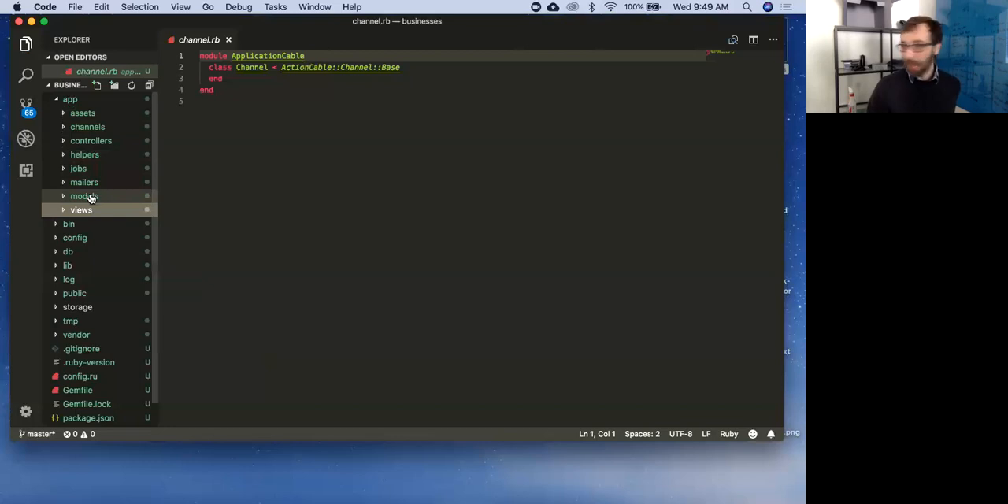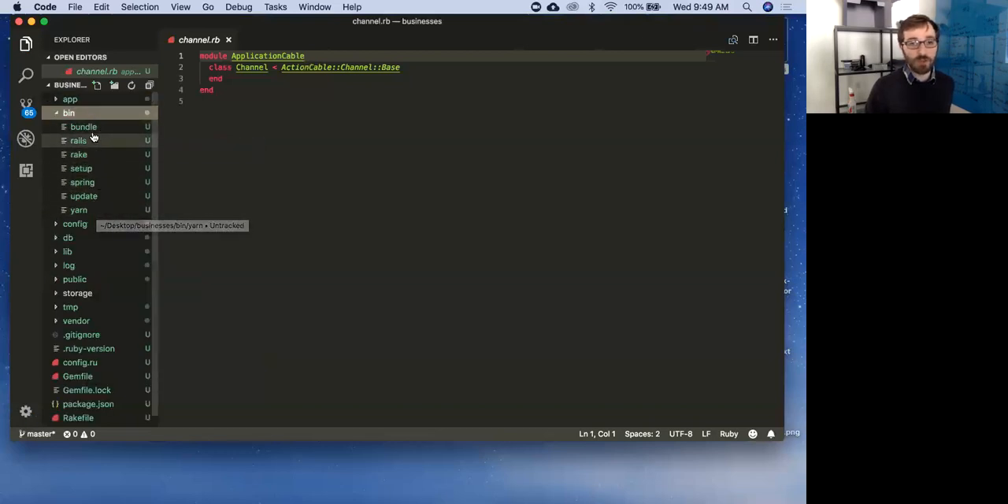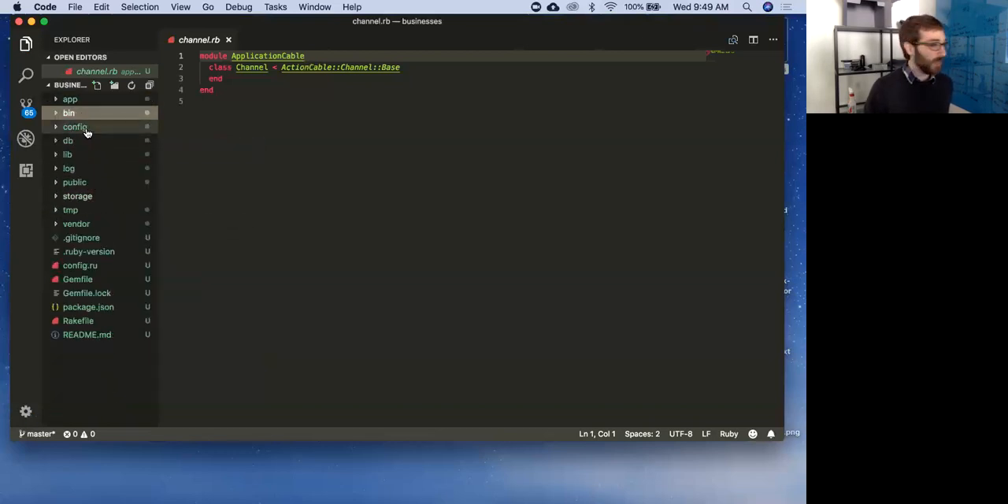So that's app. Cool. There's a couple other things here. I'm not going to go through everything. Bin has a bunch of Rails tools that help us out. We're typically not going to be doing anything in bin, so we'll leave that alone.